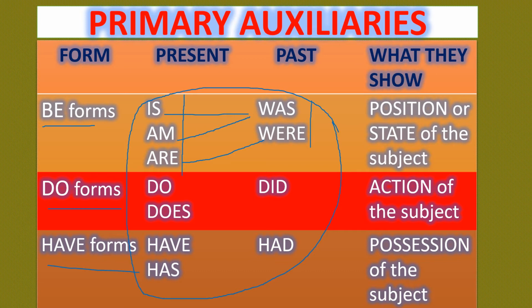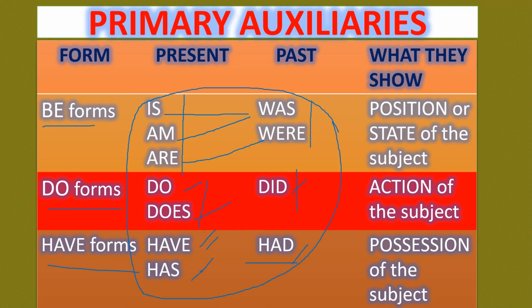Next one, do forms. Do, does, did. These three are called do forms, the second category of primary auxiliaries. Do, does are called present do forms. Did is called the past do form. Next one, the third category, have forms. Have forms are have, has, had. Present have forms are have and has. Past form is had. So we understood that the primary auxiliaries are three categories: be forms, do forms, and have forms.